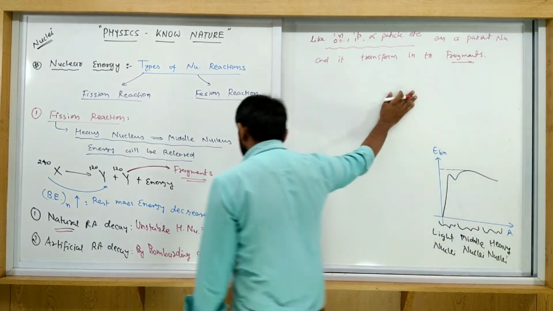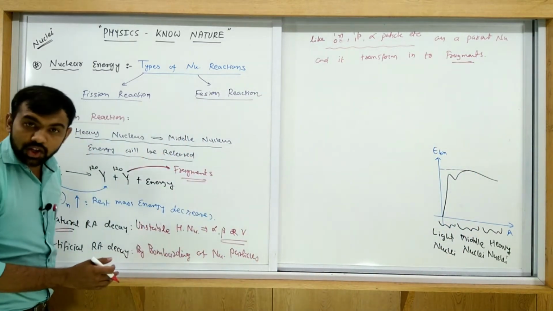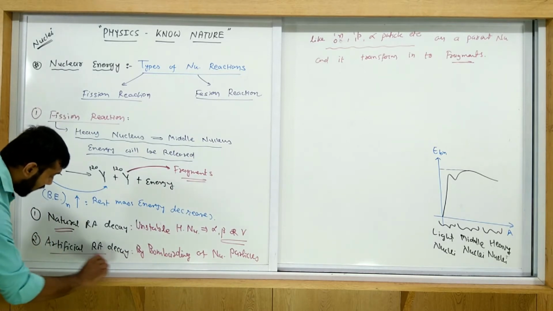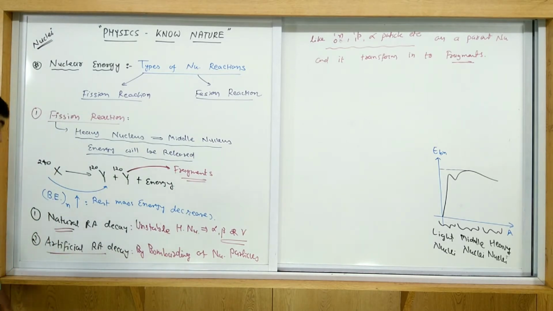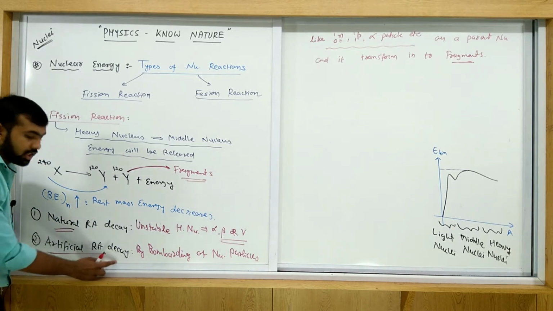This type of process, this type of radioactive decay, we call artificial radioactive decay. See, these both are different, and in this session we only discuss the artificial radioactive decay.